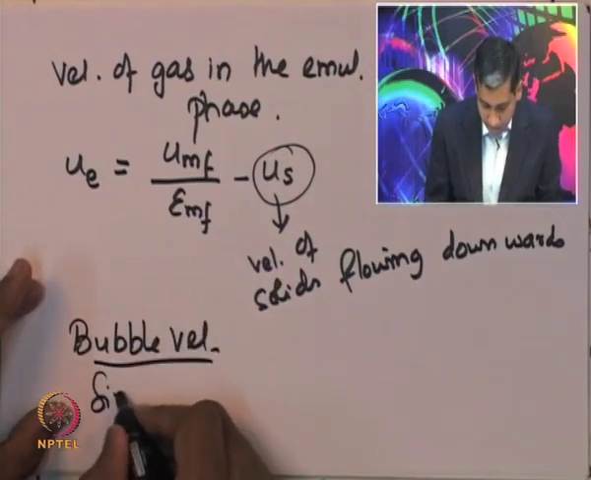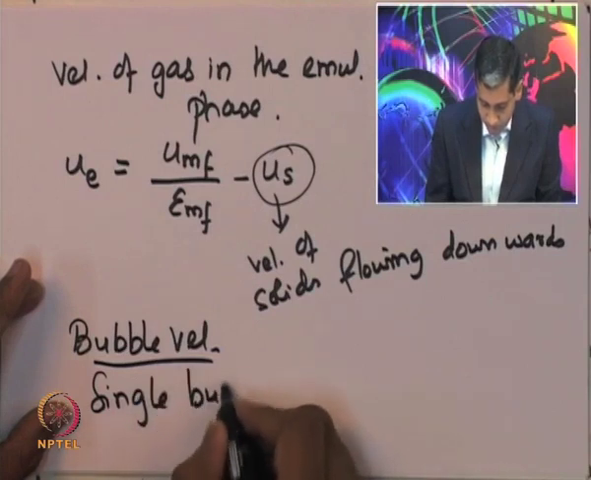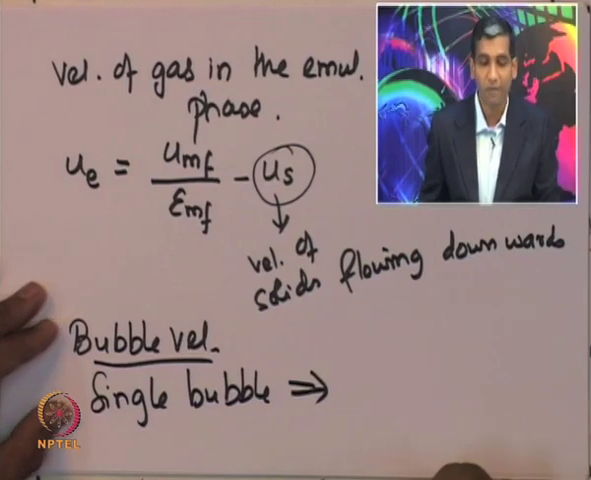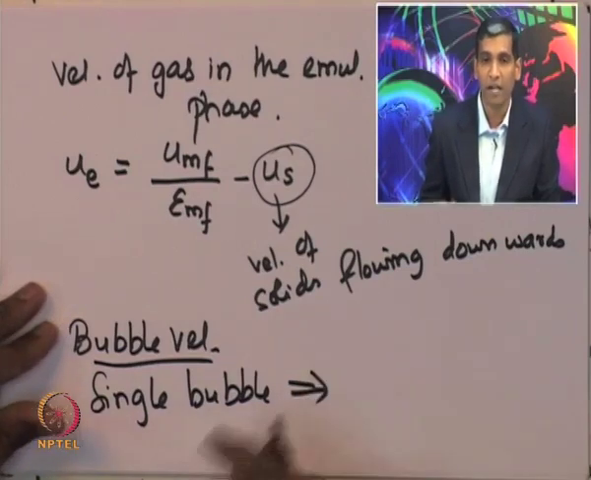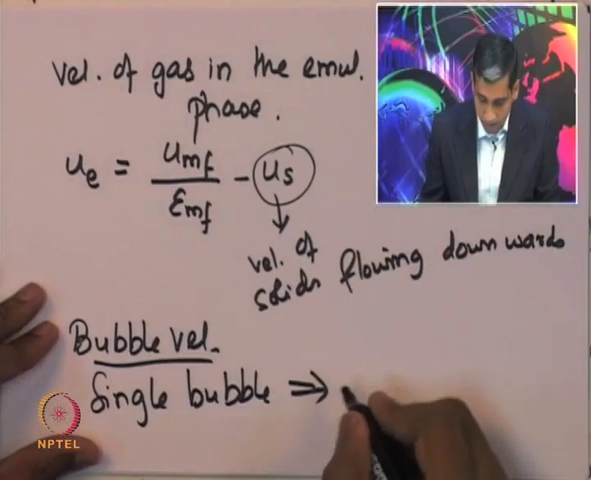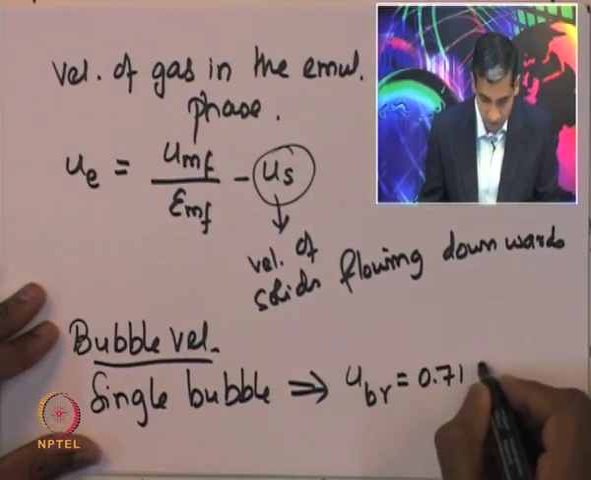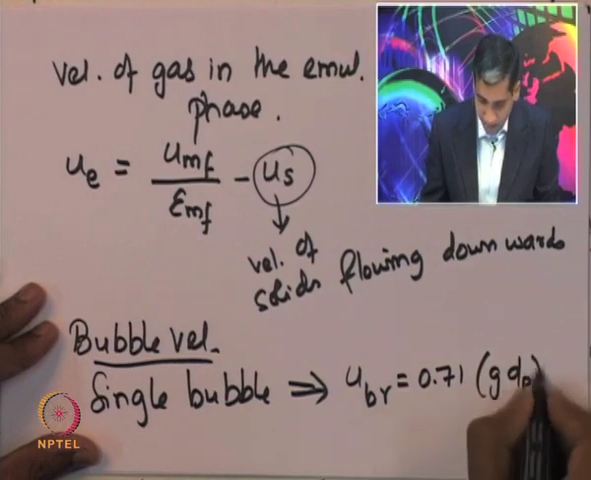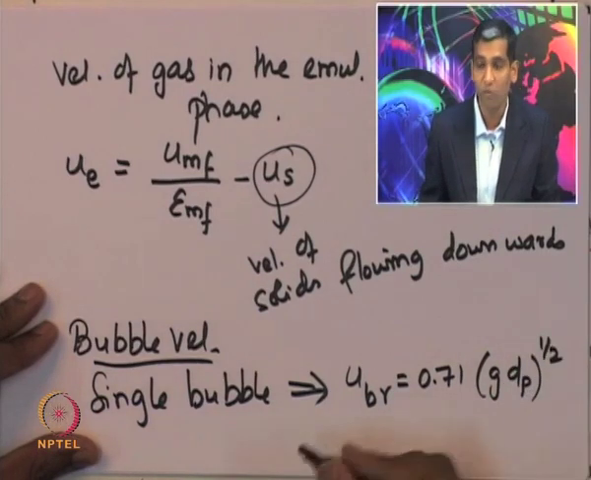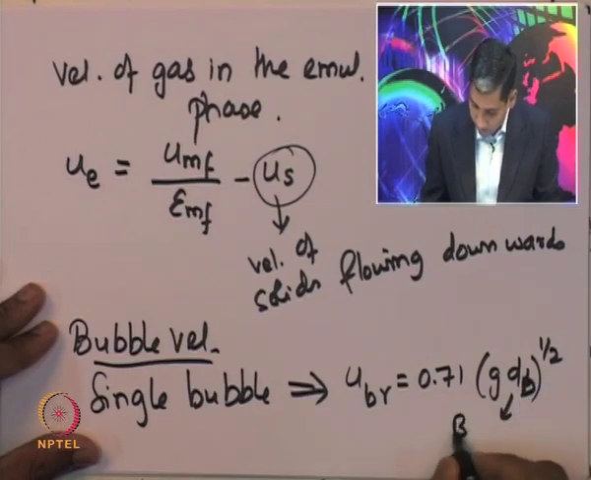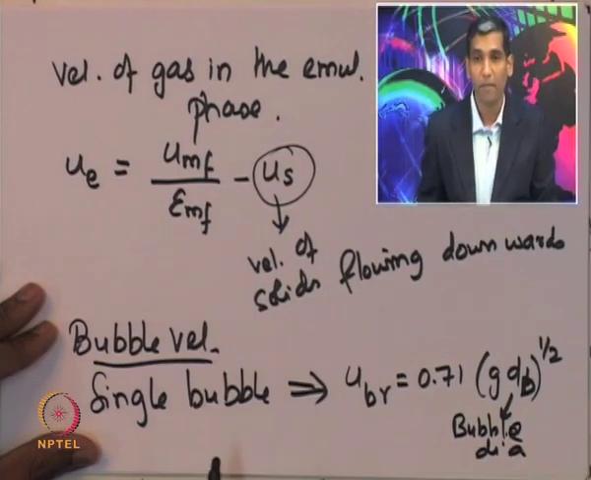Suppose it is a single bubble. Then there is a correlation which relates the diameter of the bubble to the velocity of the single bubble, and that is given by UBR, which is equal to 0.71 times the square root of gravity times the diameter of the bubble. This is the bubble diameter.